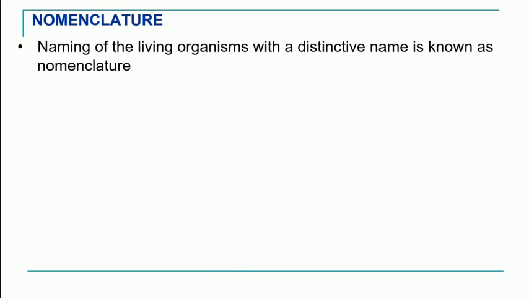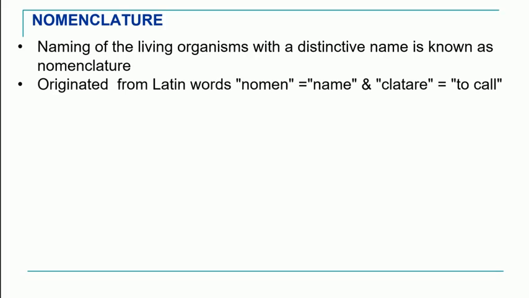You must have come across this word several times. So we'll understand what is meant by nomenclature. Nomenclature is basically a system of naming. A system of naming living organisms with a distinctive name, so that each organism will have a unique name which is different from the other organisms.